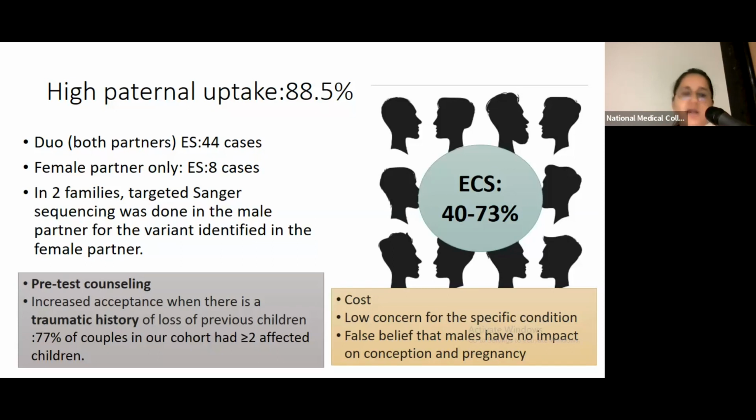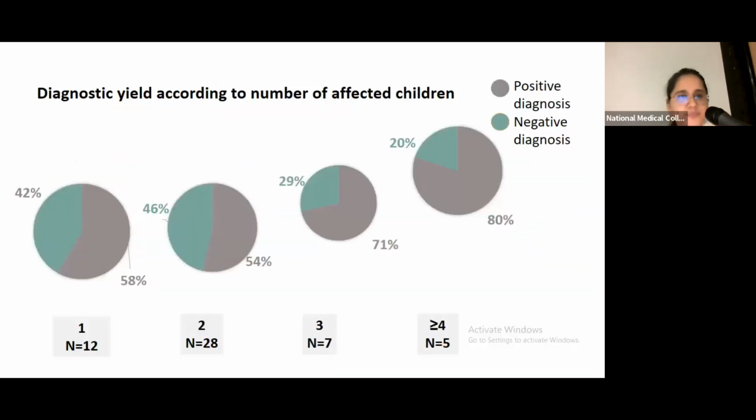77% of couples in our cohort have more than 2 affected children with the same disorder. And this actually makes the couple realize that yes, the etiology may be genetic, and if you're planning for the next pregnancy, both the husband and wife actually need to be tested.